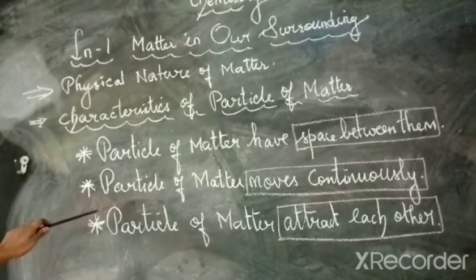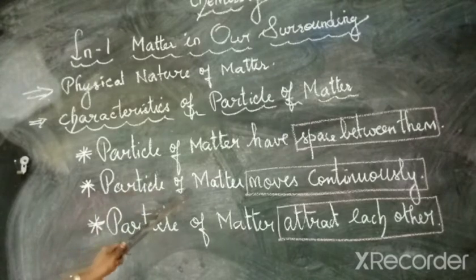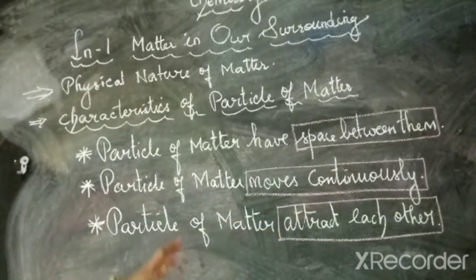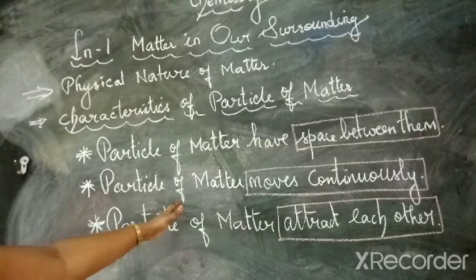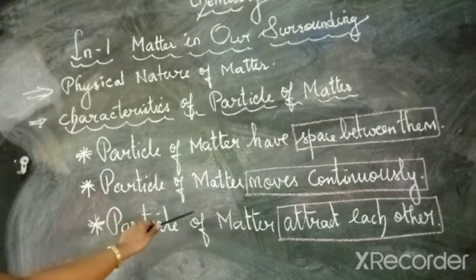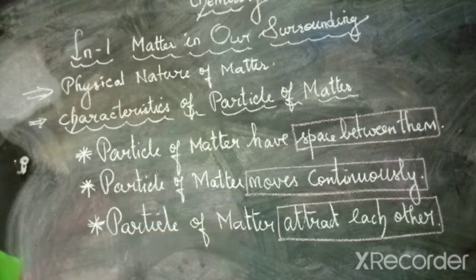Now the next point in the characteristics of matter is particle of matter moves continuously. So what is the next characteristic? Number 2, particles of matter moves continuously. What is the key point here? Moves continuously. Next we are going to see one example for this characteristic. Particles of matter will be present and will move continuously. So shall we see an example for this one? Yes, very good children. We will see an example.